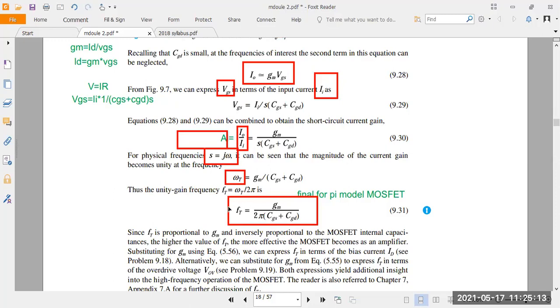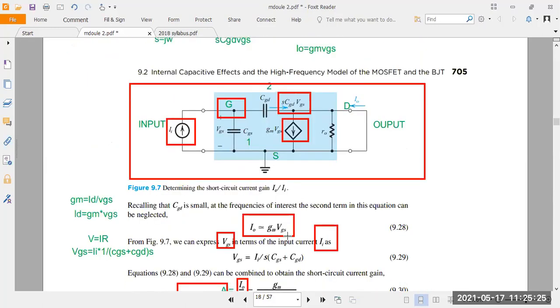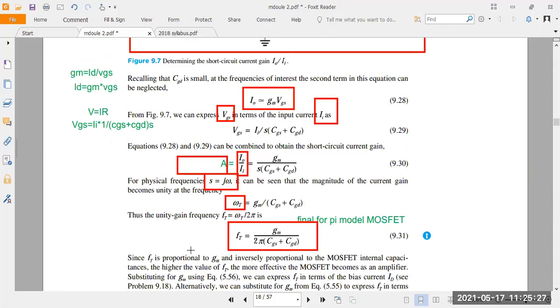The frequency is directly proportional to transconductance and inversely proportional to the capacitances, that is the input capacitance and the feedback capacitance CGD. So this is the frequency equation.